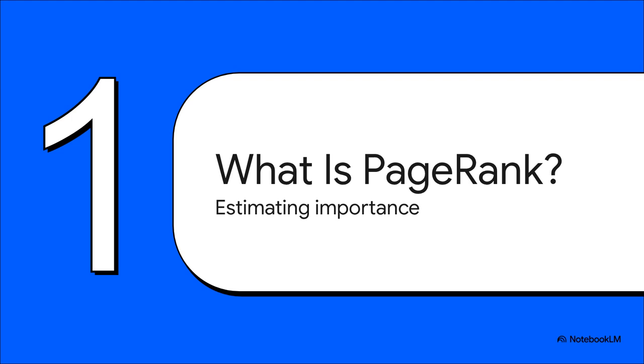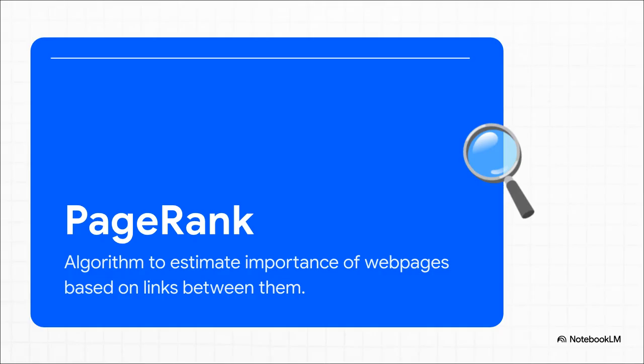What is PageRank? Estimating importance. At its core, PageRank is an algorithm used to estimate the importance of web pages based on the links between them. It's literally the foundational concept of how the modern internet organizes information and makes sense of all that digital noise. But hey, don't think of this just as dry, complex math. It's essentially the ultimate solution for finding out who the most popular kid in school is. I mean, if everyone in the hallways is talking about someone and pointing to them, that person must be pretty important, right? On the internet, a link is essentially a digital vote of popularity.